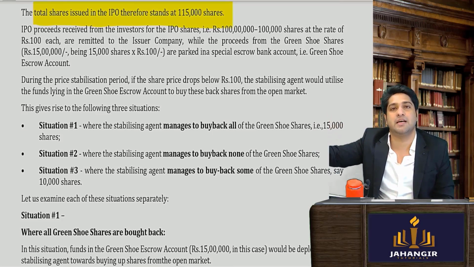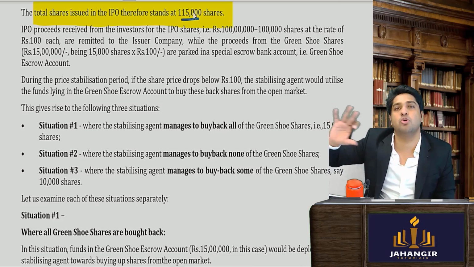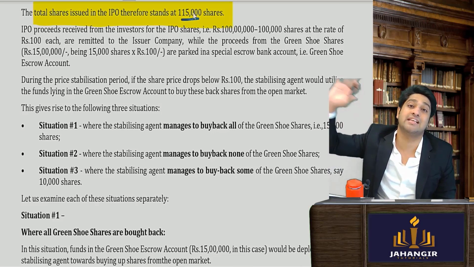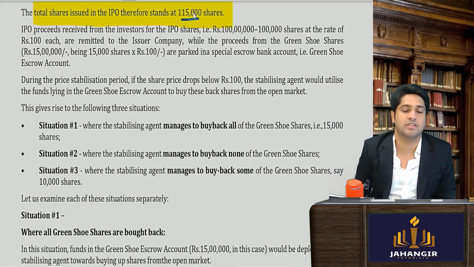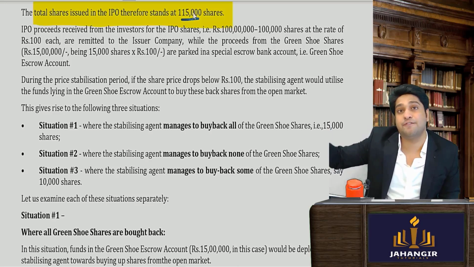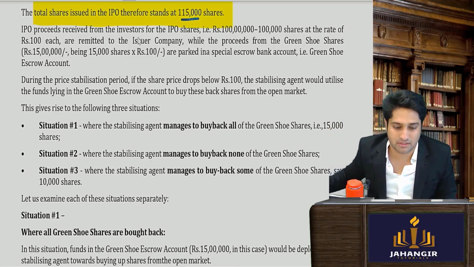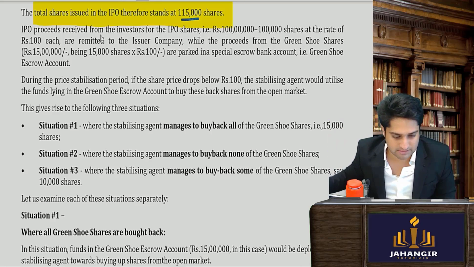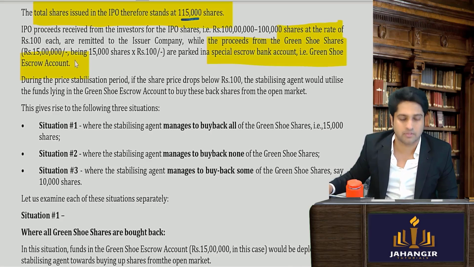Now when these 15,000 shares are issued, additionally they are going to be sold in the market. So this excess supply will ensure that there is no shortage of supply. Yes or no? The funds from these 15,000 shares, the proceeds of this 15%, will be put into a separate account called the green shoe option account. Clear till here?